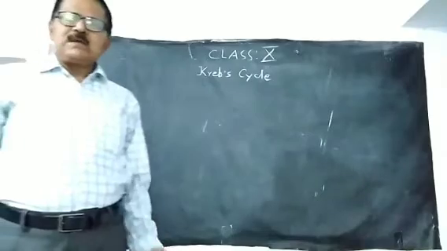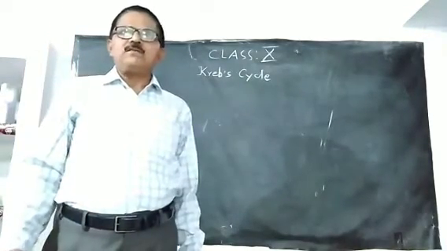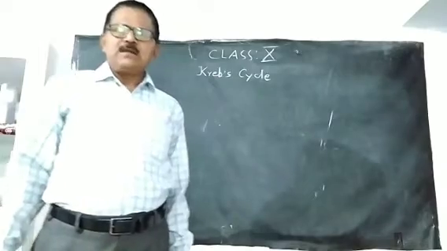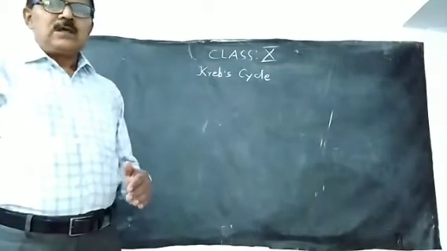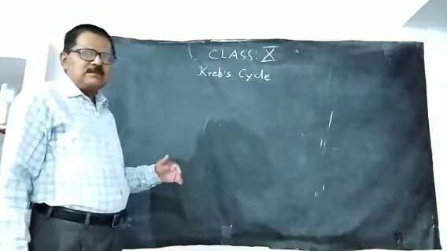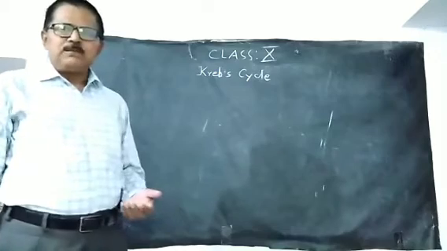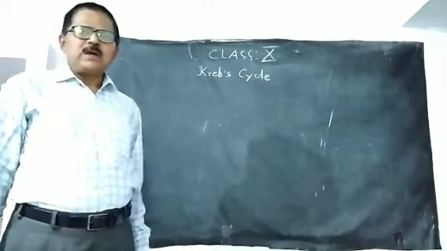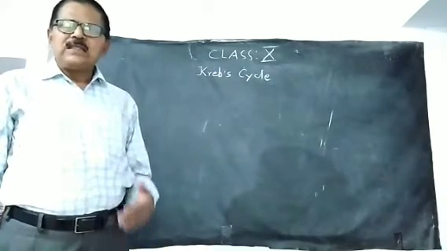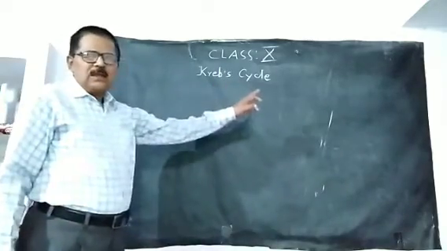Today we will discuss the second phase of cellular respiration, which follows glycolysis. After glycolysis, if oxygen is present, the next step of cellular respiration starts, and that next step is known as the Krebs cycle.